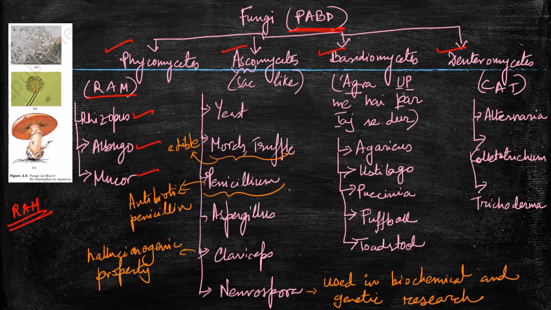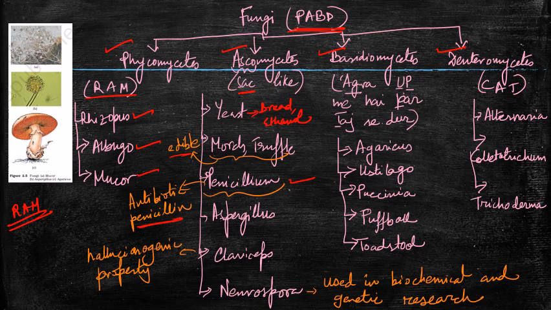Then there comes Ascomycetes. Asco means sack. So just imagine there is a boy going to a picnic carrying a sack in his hand, and inside the sack, as he is going to a picnic, there must be things for refreshment. So the things are yeast, because from yeast we can get bread, and we can also get ethanol, this kind of things. And then there are morels and truffles, which are edible fungi, right? In that sack we have morels and truffles. Now see, after ingesting all these things, we might suffer from some kind of disease. So for antibiotic, there is penicillin. We know penicillin comes from a fungus called Penicillium, that also comes under Ascomycetes.